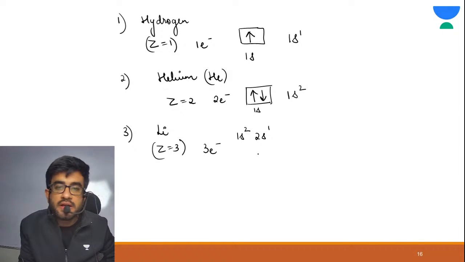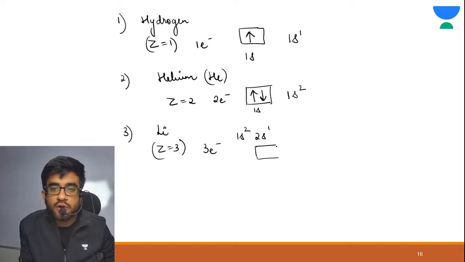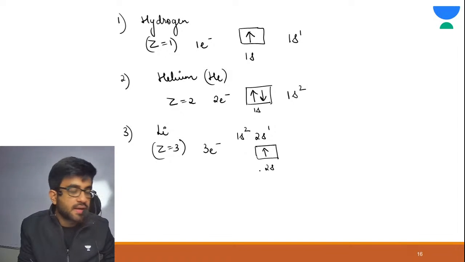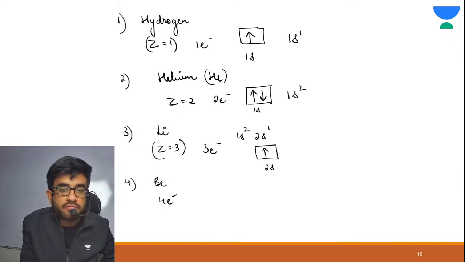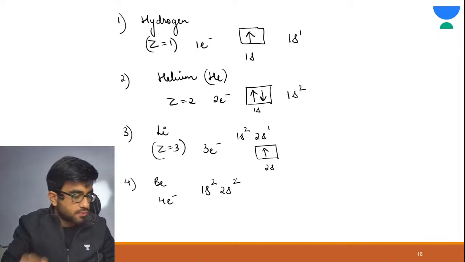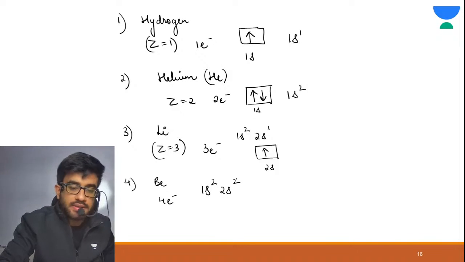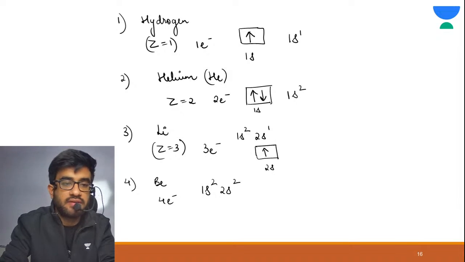If I draw 2s here, this is your 2s. Correct? Now fourth is beryllium. 4 electrons we have to fill. So it would be 1s2, 2s2. Got it? Is this correct? Yes, it is correct. Very, very good.